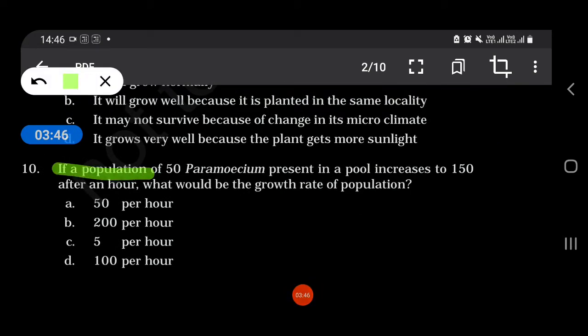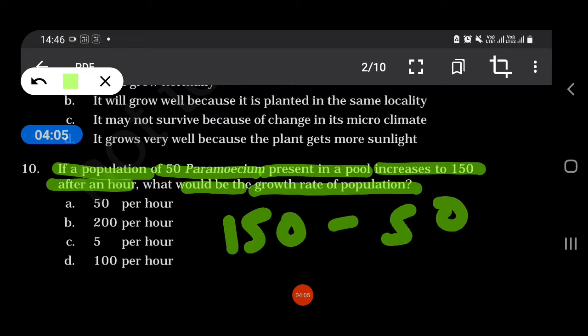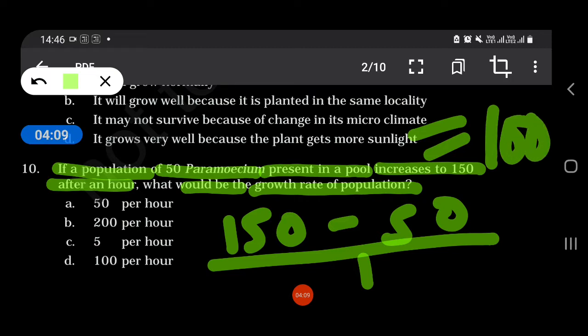If a population of 50 Parthenium present in a pool increases to 150 after an hour, what would be the growth rate of the population? 50 per hour, 200 per hour, 5 per hour, or 100 per hour? So our answer is 100 per hour. How? You can see it like this: 150 minus 50 upon 1. It will become 100. So our answer is 100 per hour.